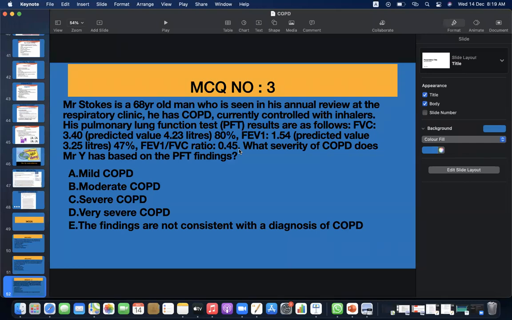What severity of COPD does Mr. Stokes have based on the PFT findings? A. Mild, B. Moderate, C. Severe COPD, D. Very severe, E. The findings are not consistent with the diagnosis of COPD.